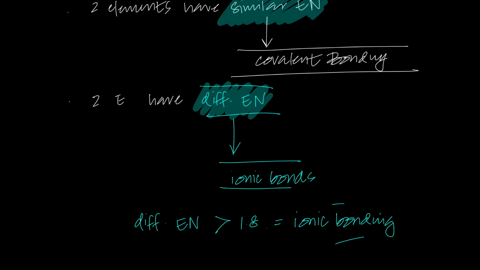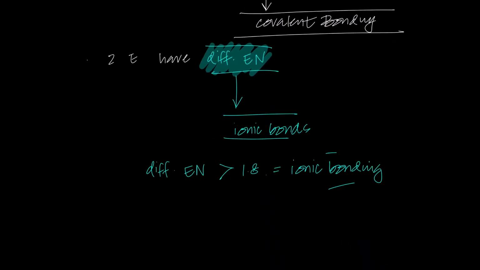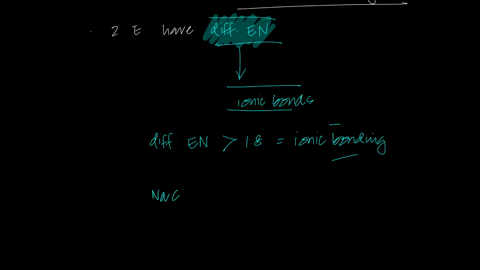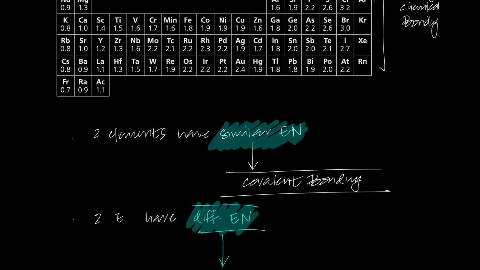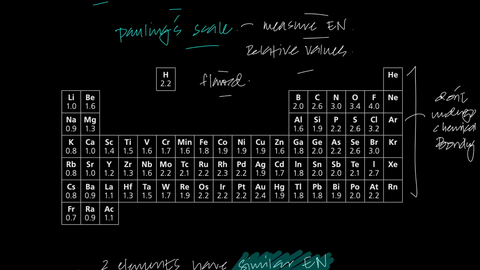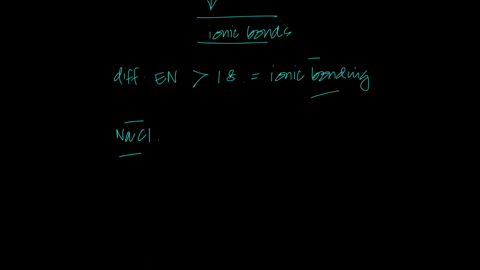For example, let's talk about sodium chloride. Why is sodium chloride going to undergo ionic bonding? Let's calculate it. Sodium is 0.9 and Cl is 3.2. Just take the absolute difference between the two, so 3.2 minus 0.9. There's no negative sign to it. Absolute means just tell me without the sign. 3.2 and 0.9, what's the difference between the two?